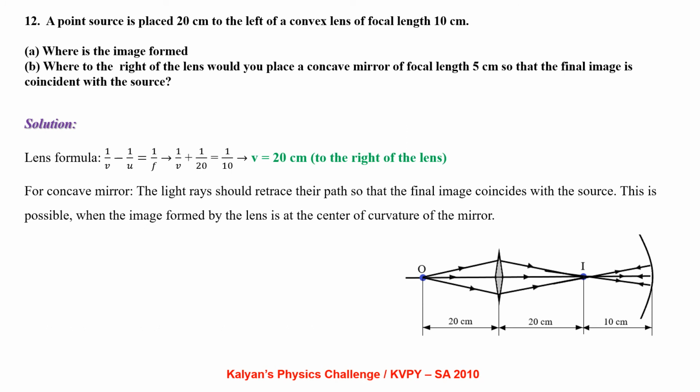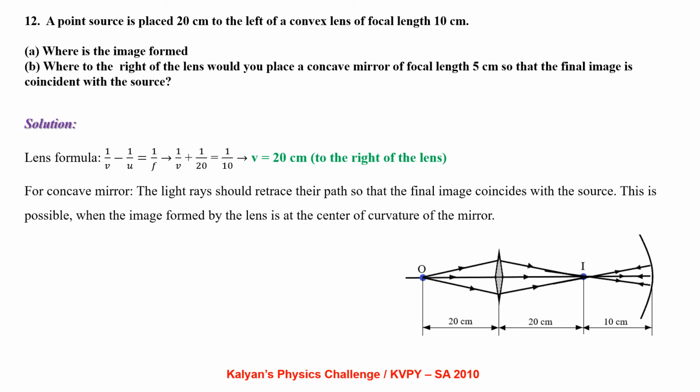A point source is placed 20 cm to the left of a convex lens of focal length 10 cm. Where is the image formed? Apply lens formula 1 by v minus 1 by u equal to 1 by f, that is 1 by v plus 1 by 20 equal to 1 by 10, which gives v equal to 20 cm to the right of the lens.